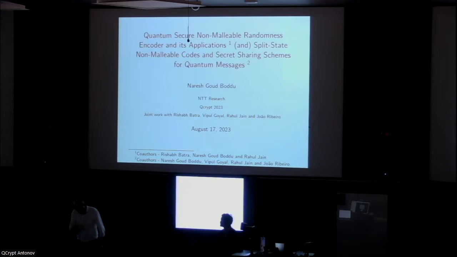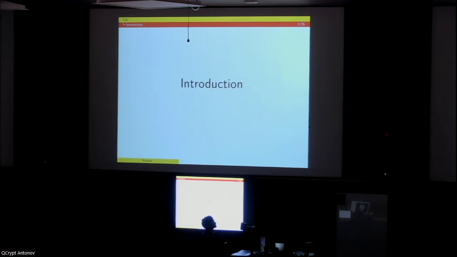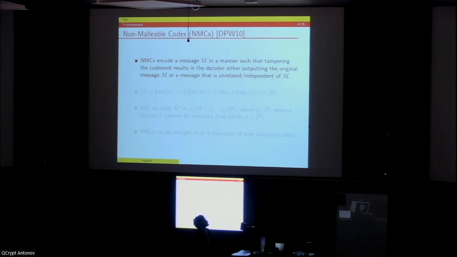Hi, everyone. So happy to be here, and today I'll be talking about Quantum Secure Non-Malleable Randomness Encoder and its applications, and Split State Non-Malleable Codes and Secret Sharing Schemes. So let's try to understand what each of the terms means in the title, maybe by the end of the 20-minute session. I'm going to cover it in two parts: introduction, where I introduce the primitives, and the second part where I'll be stating our results and some nice open questions. Let me begin with the introduction straight away.